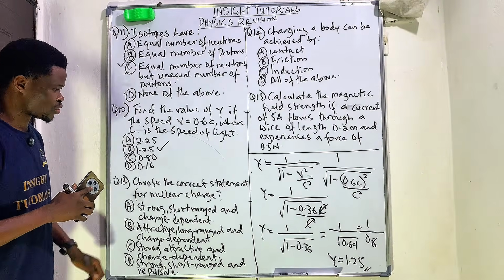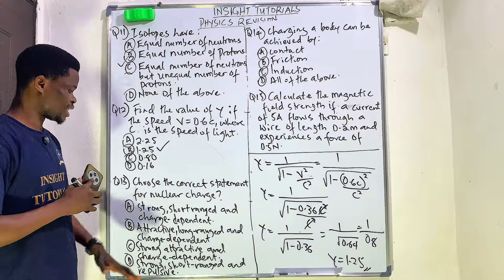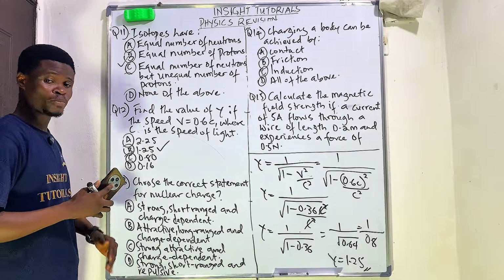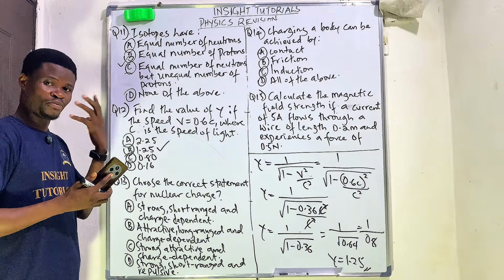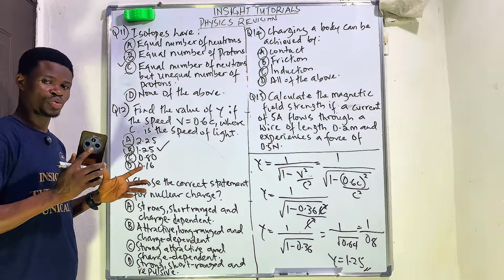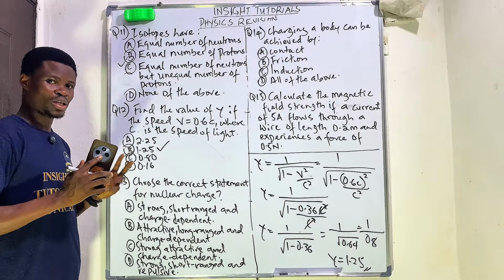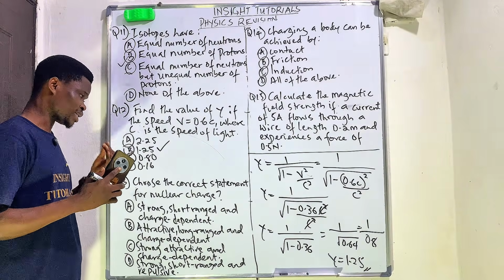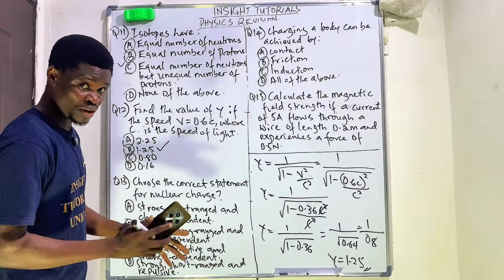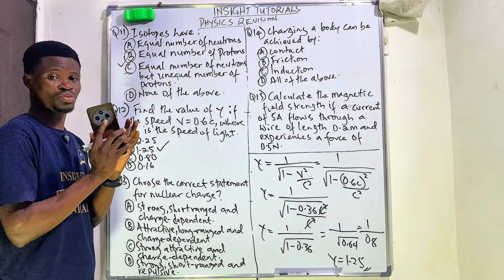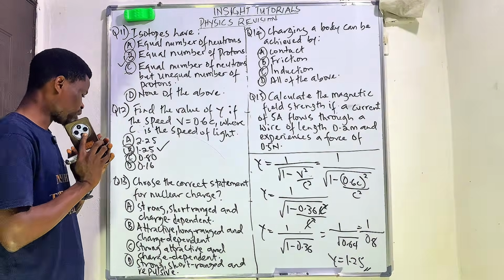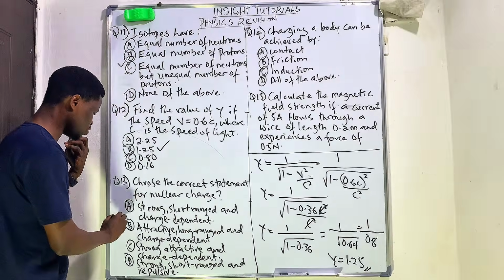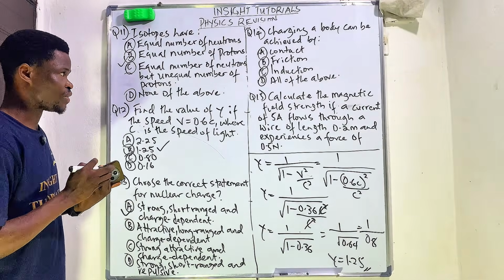Question 13 says, choose the correct statement for nuclear charge. Now, one of the key things you need to know about the key properties of the nuclear charge, look at all the options, is that number one, the nuclear charge is very strong. Number two, it has short range. Then number three, it's charge dependent. These are the key three properties of a nuclear charge. And the option that agrees with those properties is option A. Take cognizance of that very importantly.